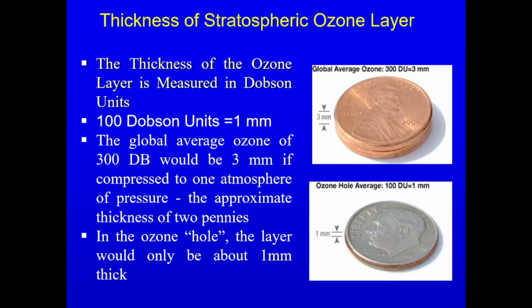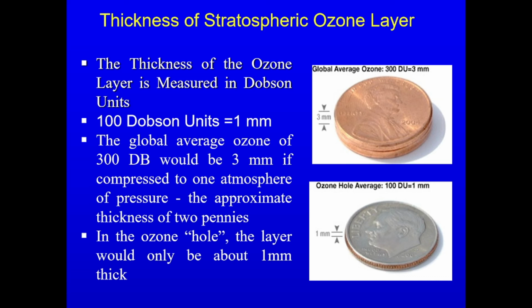So the thickness of the ozone layer is measured in Dobson units, and 100 Dobson units are equivalent to 1 millimeter. And the global average ozone of 300 Dobson units would be only 3 millimeters if it is compressed to 1 atmosphere of pressure, which is approximately equivalent to the thickness of 2 pennies.